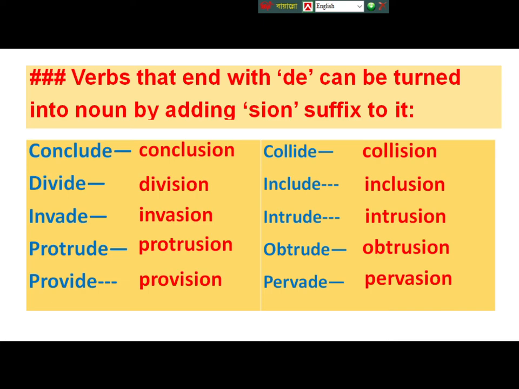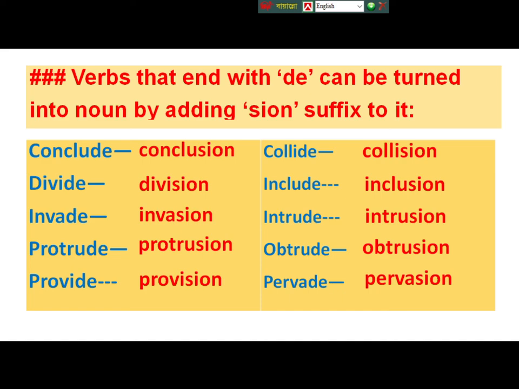Take a look at the words again: conclude, conclusion, divide, division, invade, invasion, protrude, protrusion, provide, provision, collide, collision, include, inclusion, intrude, intrusion, obtrude, obtrusion, pervade, pervasion.